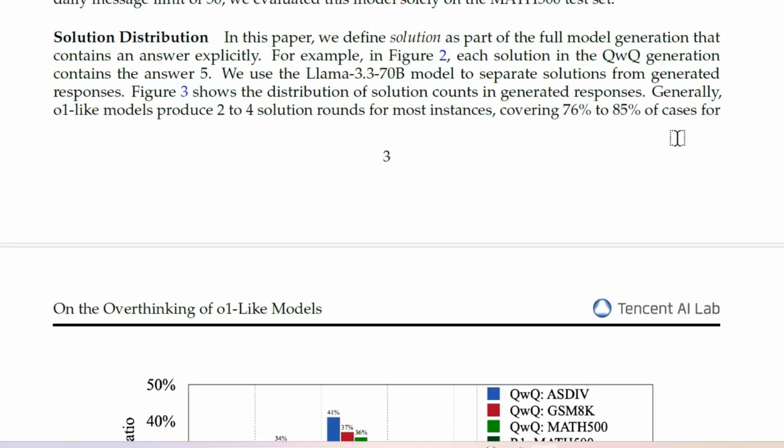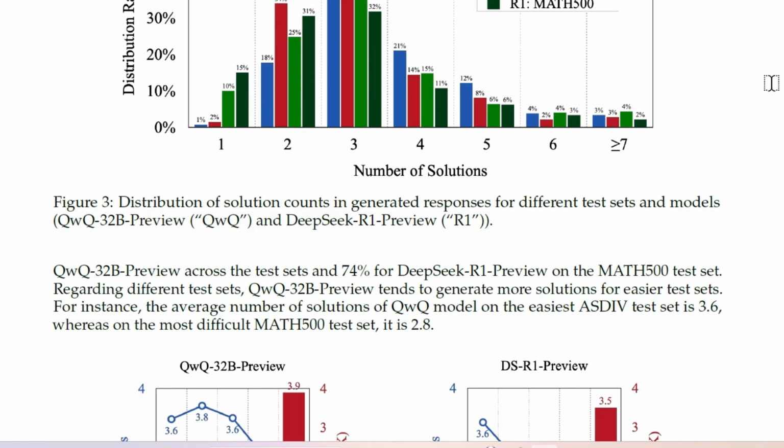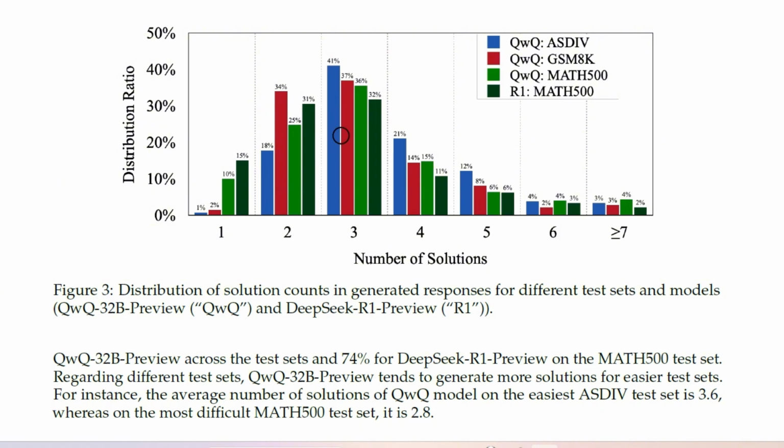So using these 2 models, they have done some studies, and you can see that in this distribution, if you look carefully, the x-axis has the number of solutions. The y-axis is the distribution ratio. We can see that, for example, the blue one: whenever we ask an ASDIV question, QWQ responds about 41% of the time with 3 solutions. Okay, so if you ask the questions many times, this is the distribution that we get.